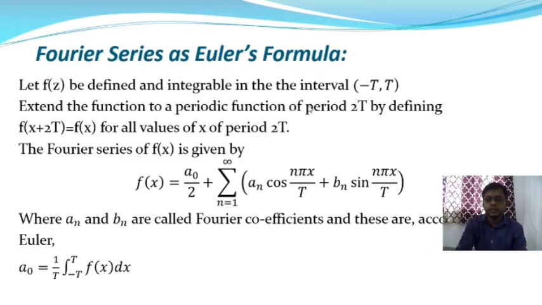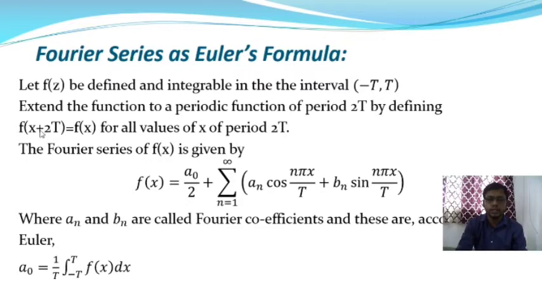If we apply the properties of a periodic function, what is the period of this function? If the function is defined in the interval minus t to plus t, then after applying the third property of a periodic function, we get the period of the function and it will be 2t. Now expanding the function to a periodic function of period 2t, by definition, the formula for a periodic function is f of x plus 2t is equal to f of x.